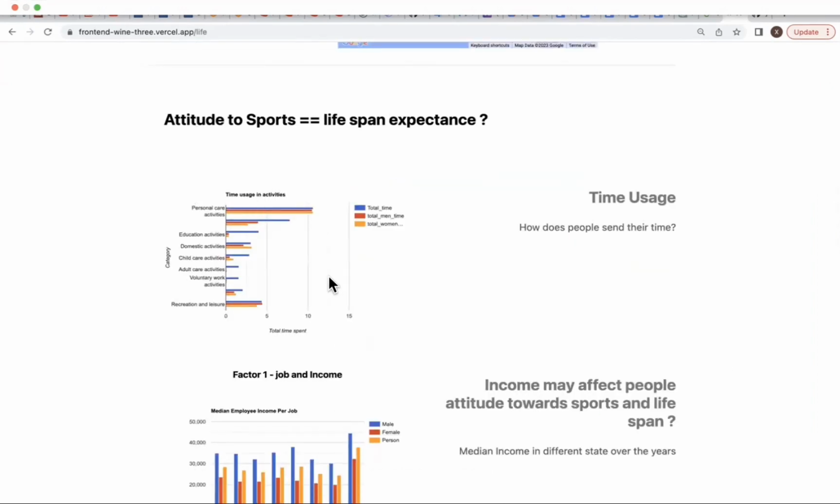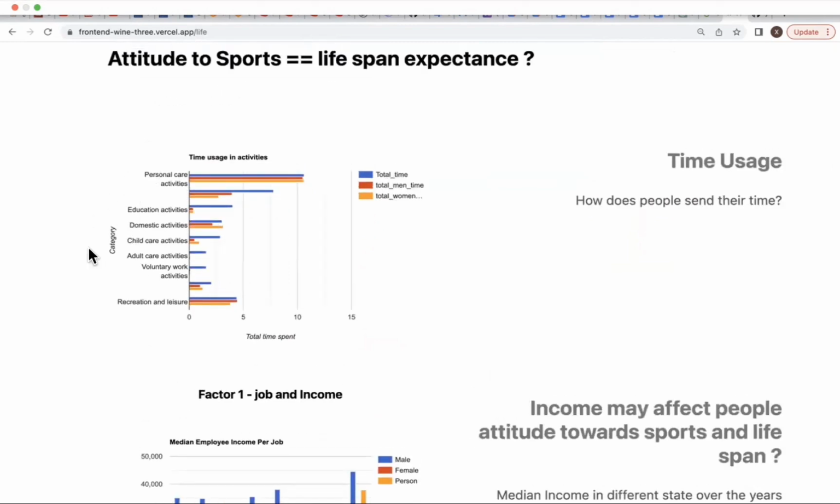Here you can see there's a multiple bar chart that we drew based on the categories we have, with average time spent as the axis. For the legend, we have the personal care activities total time, the personal care activities for men, and also for women. Since this is the average time, that's why they are kind of similar. You will also notice the top activity people spend their leisure time on is personal care activity, which includes sleeping, eating, watching movies, and so on.